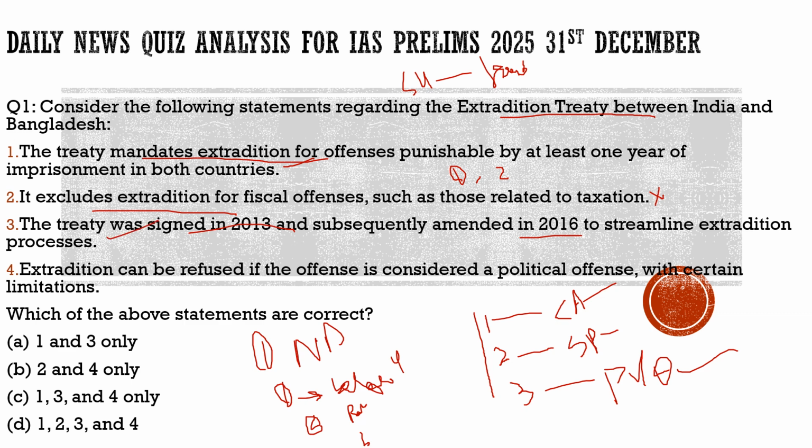Coming to the fourth statement, it says extradition can be refused if the offense is considered a political offense, with certain limitations. 100% correct. Nothing wrong with this statement. So statements 1, 3 and 4 are correct, and from the code given below, the correct code would be option C. With this, I hope you understood the extradition treaty between India and Bangladesh, and also the context for why we brought this question here. You understood the possible ways forward by which India can respond to Bangladesh. Now let's move to another question and try to solve that.